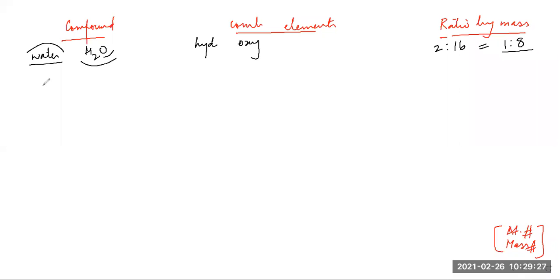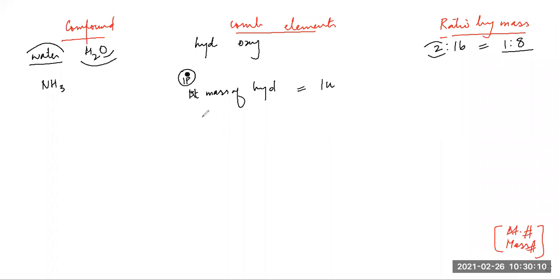I'll take a second compound, ammonia. Sir, but in H2O there are only two atoms of hydrogen, and only one atom of oxygen. Sir, how does it come 16, not 8? Very good question asked by you, Pranav. See, in a hydrogen atom, there is only one proton, so the atomic mass of hydrogen is basically only 1 u. So two atoms, so atomic mass is 2 u.